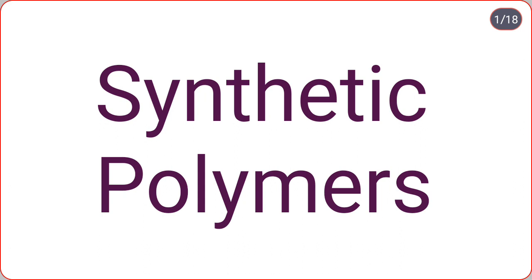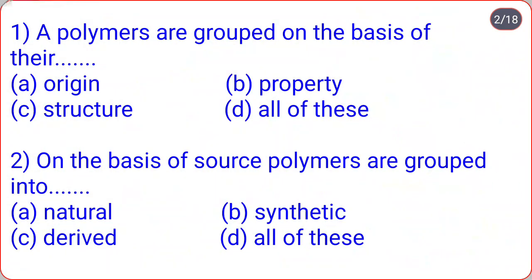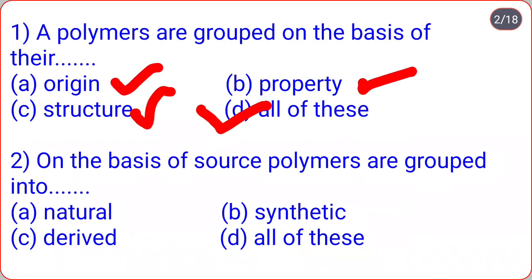Let us start multiple choice questions from topic synthetic polymers. First question, polymers are grouped on the basis of their origin, property, structure, all of these. So correct option is option D, that is all of these. Polymers are grouped on the basis of their origin, their property, their structure, means option D is correct.